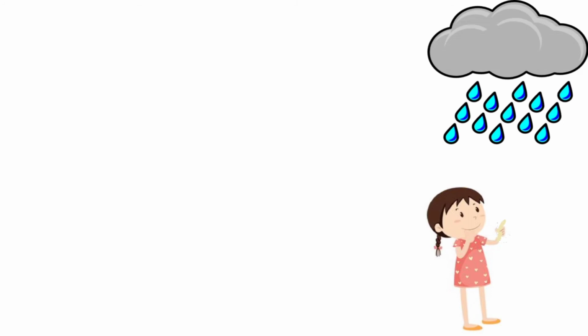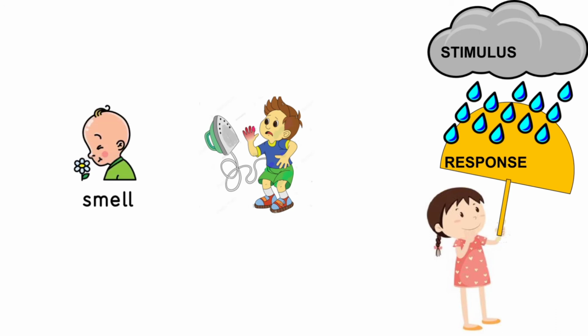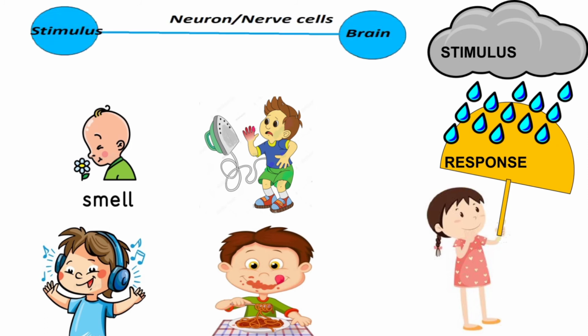We'll take one more example. There is a girl named Cuckoo. She went outside. Suddenly it started raining, and she responded by opening an umbrella. So the rain is the stimulus and opening an umbrella is the response. Stimulus is anything that affects us or brings a response. This stimulus can be heat, smell, sound, or taste. Stimulus is anything that affects us, right? And to carry this stimulus to the brain, there is a messenger which is called a neuron or the nerve cell.